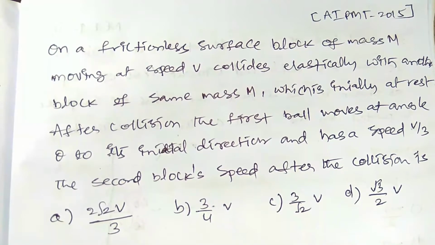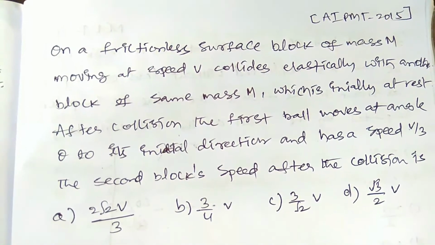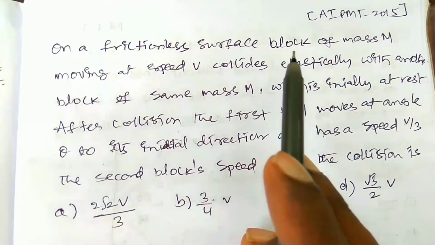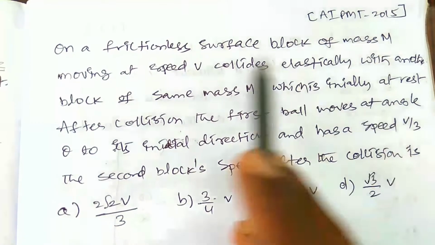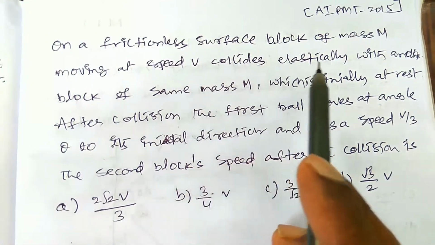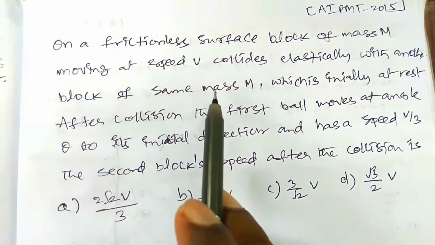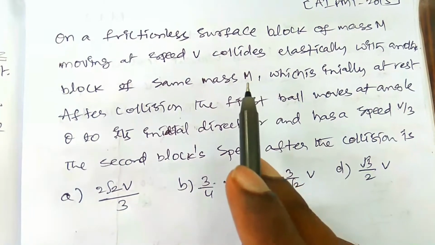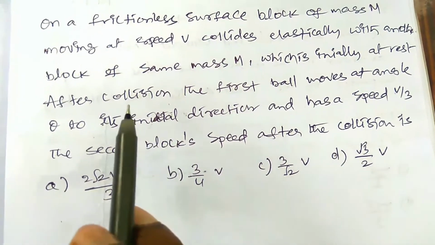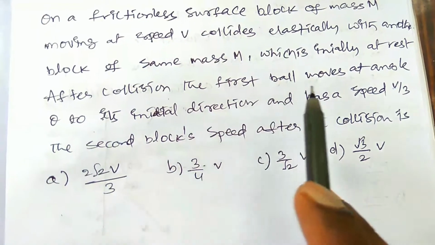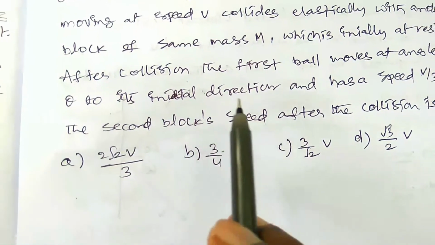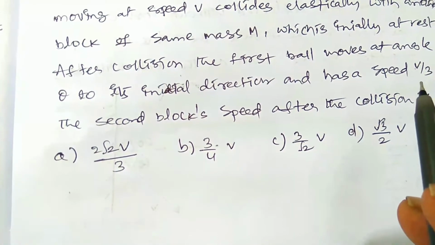This is another question from our previous examinations, 2015. On a frictionless surface, a block of mass m moving at speed v collides elastically with another block of the same mass, which is initially at rest. It is the same case as our previous problem. After collision, the first ball moves at an angle theta to its initial direction and has a speed v by 3.